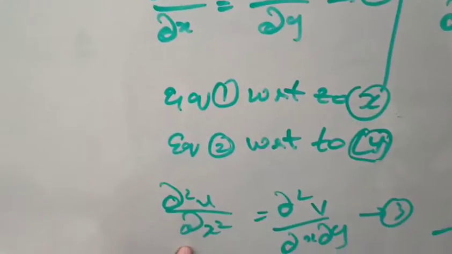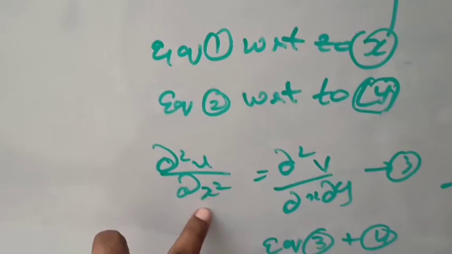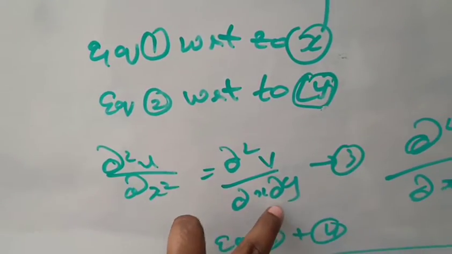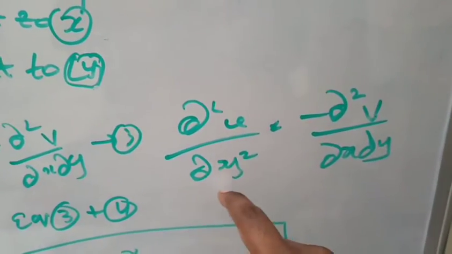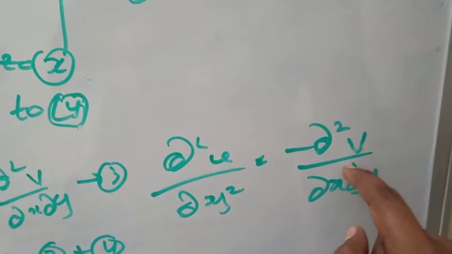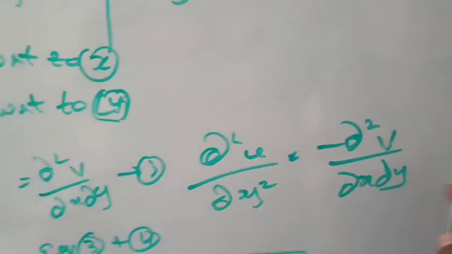We will get dou square u by dou x square is equal to dou square v by dou x dou y. Similarly, we will get dou square u by dou y square is equal to minus dou square v by dou x dou y.